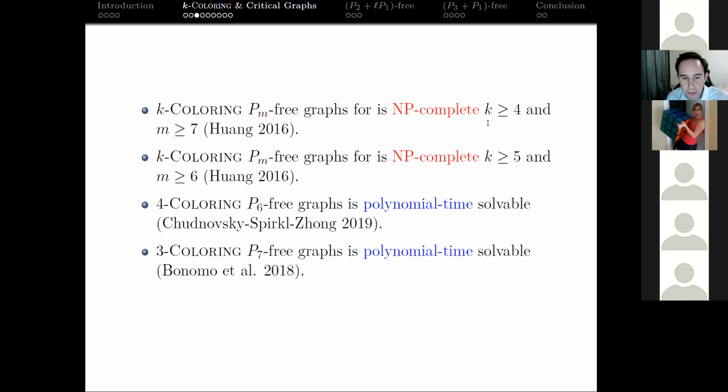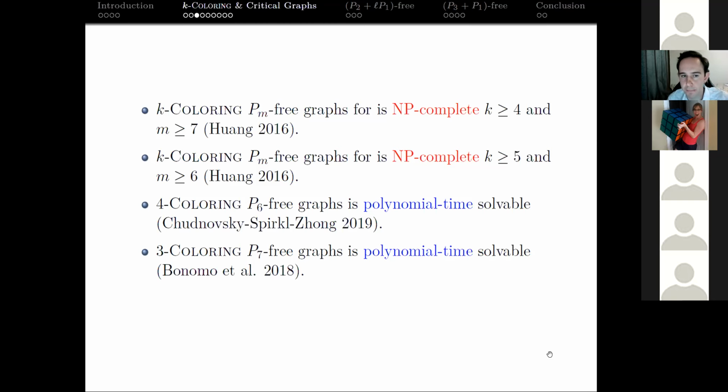So if you want to draw a little diagram for yourself, you kind of get the situation going in your head. But what we're going to focus on now is where we have even more positive results than this 4 coloring problem for P6 free graphs, right? Because what about P5? That's the one we skip right over here.